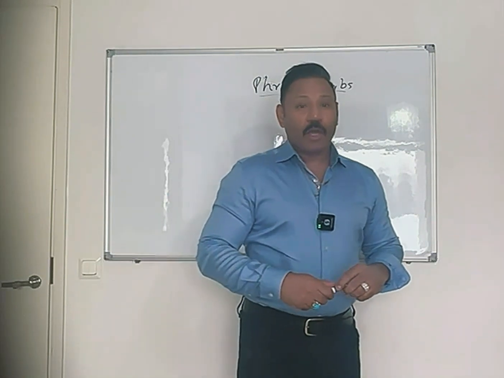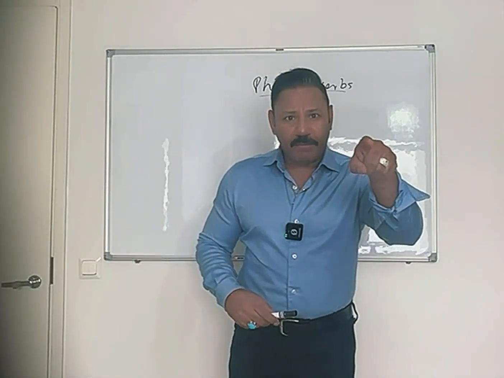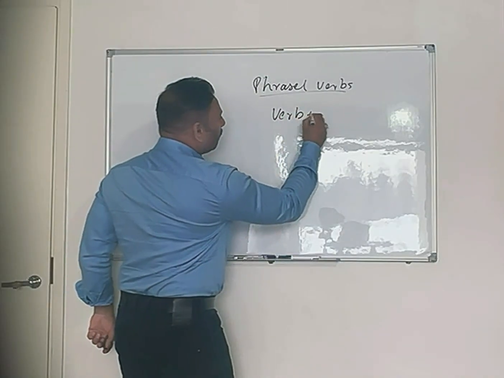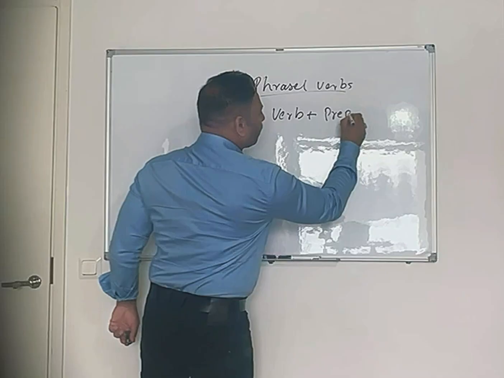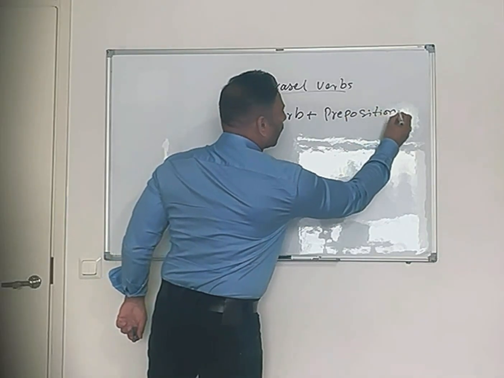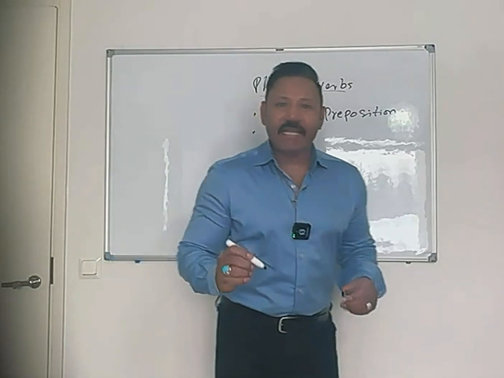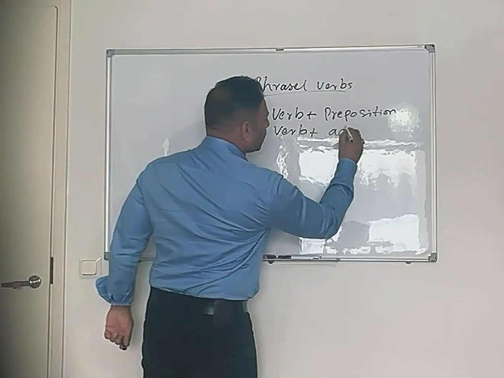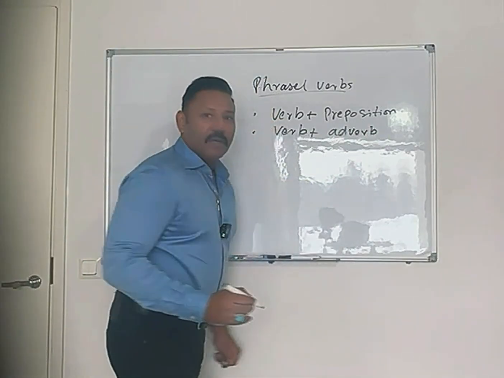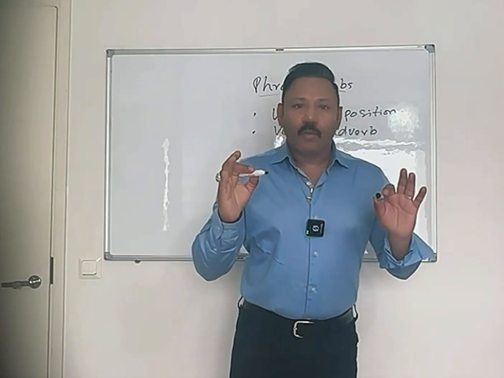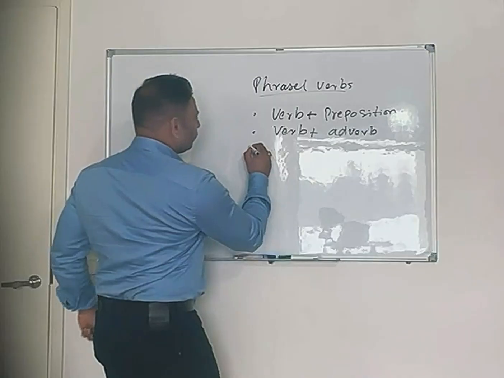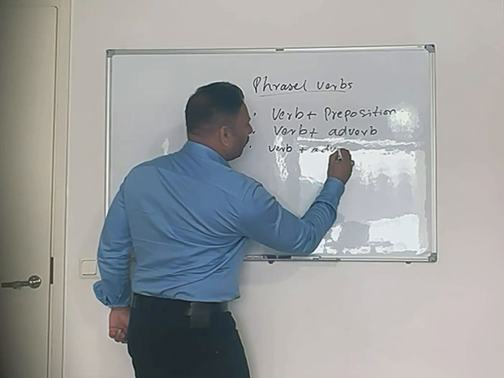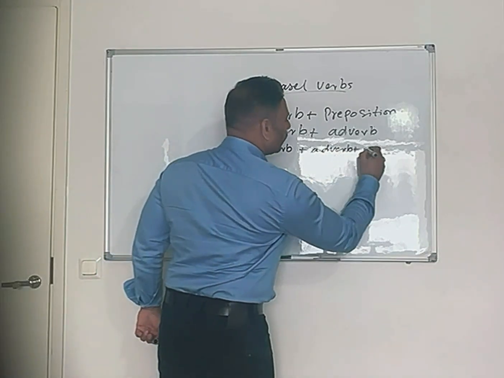For example, before the example, let me explain it: verb plus, as I said, preposition. Okay, second is verb plus adverb. And then third is verb plus adverb plus preposition.